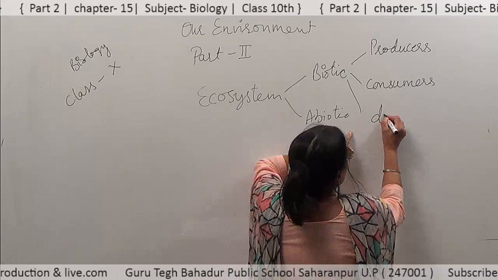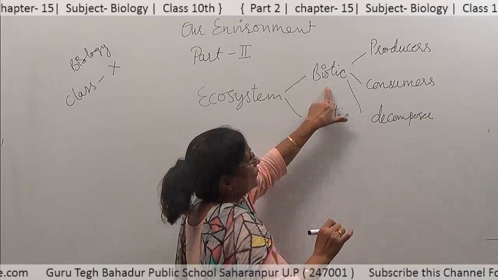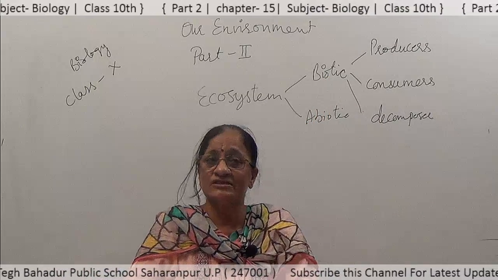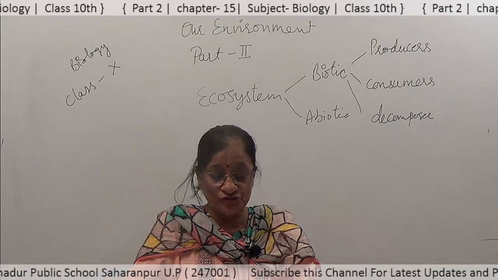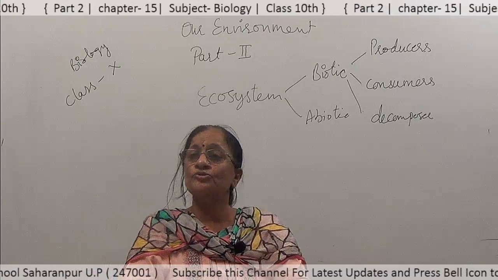So, in the biotic component we can categorize the organisms on the basis of their types of nutrition.